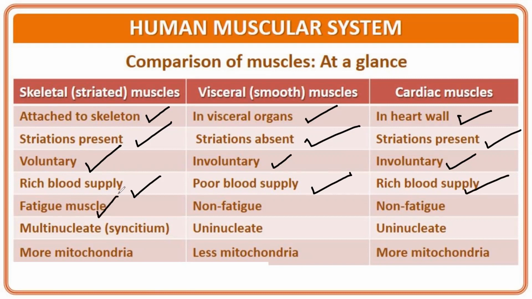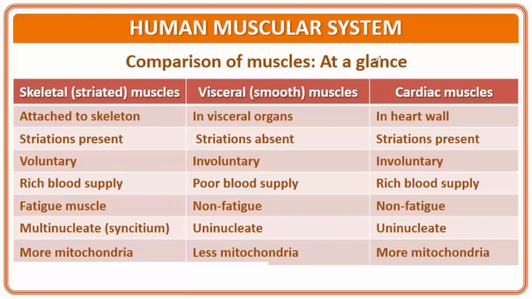Skeletal muscle is a fatigue muscle, whereas visceral and cardiac muscles are both non-fatigue muscles. Skeletal muscle is multinucleated, whereas visceral muscle is uninucleated and cardiac muscle is also uninucleated. Skeletal muscles have more mitochondria. Visceral muscles have less mitochondria. And cardiac muscle, if we compare, also shows a greater number of mitochondria. So that was the comparison of the different muscles.